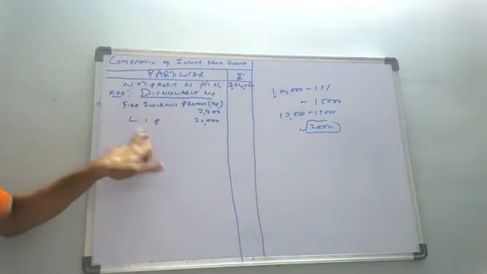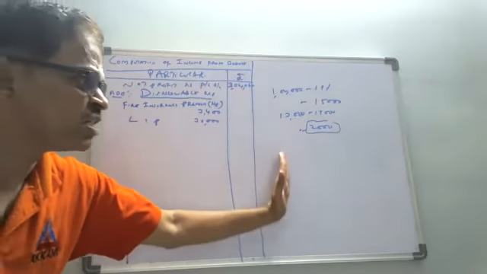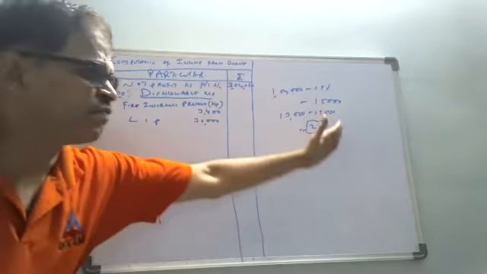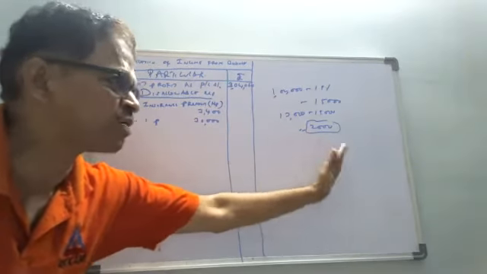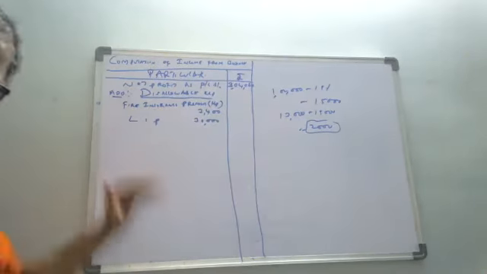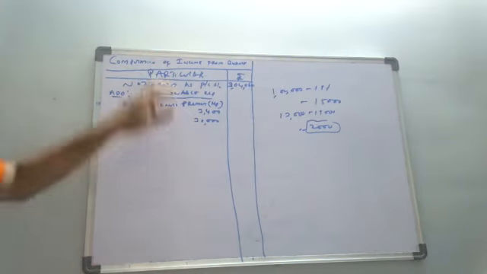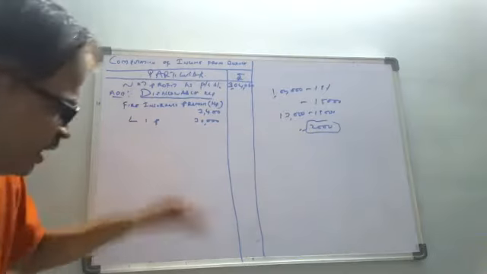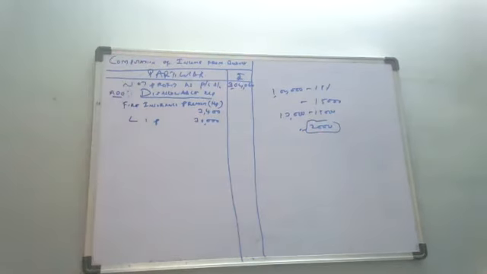We are not writing here because depreciation is allowable, not disallowable. Remember this part. Okay, next.